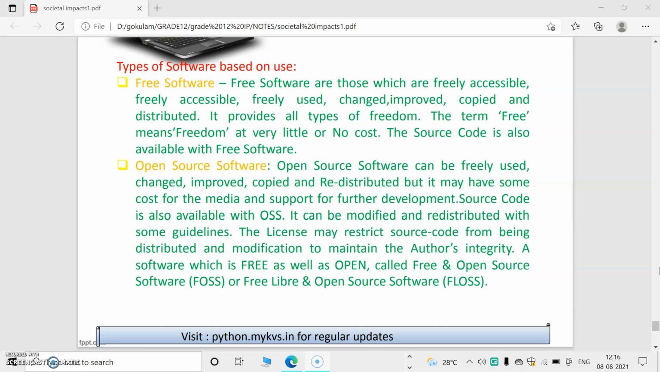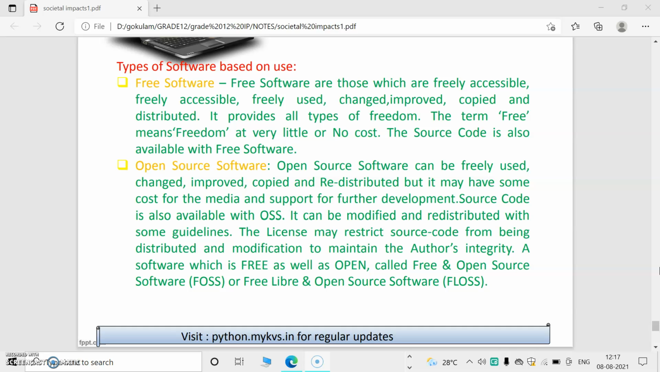A software which is free as well as open. That means if it is free and open, open means anyone can change. It is called free and open source software, or FLOSS. That means in free software, without any cost we can modify. Source code is available with free software. We can change, improve, redistribute it. It provides all types of freedom.